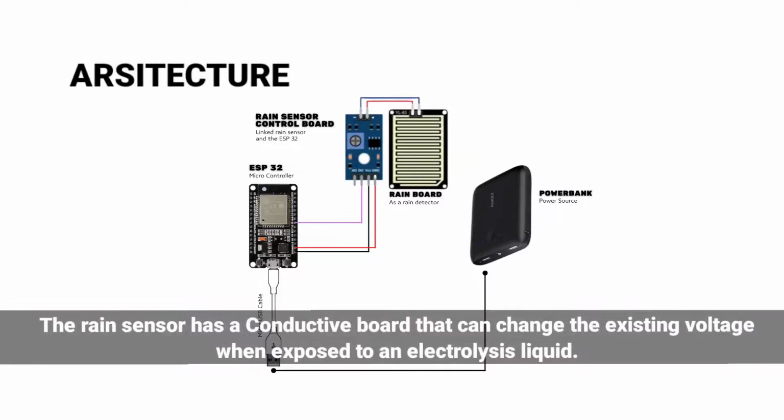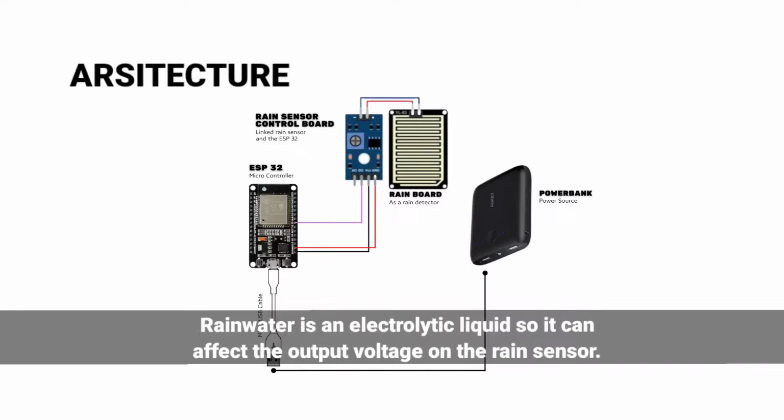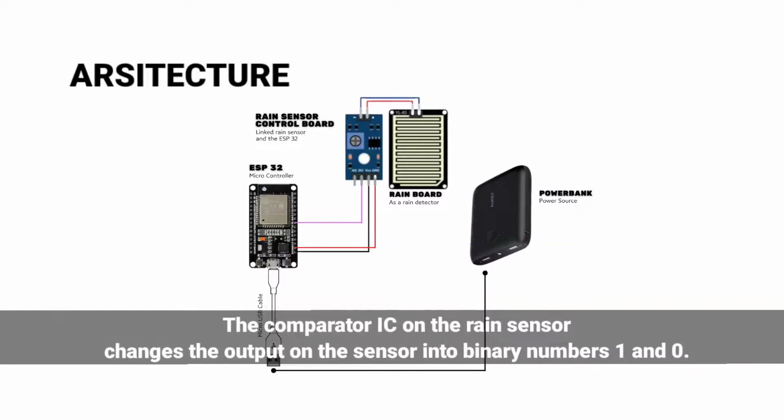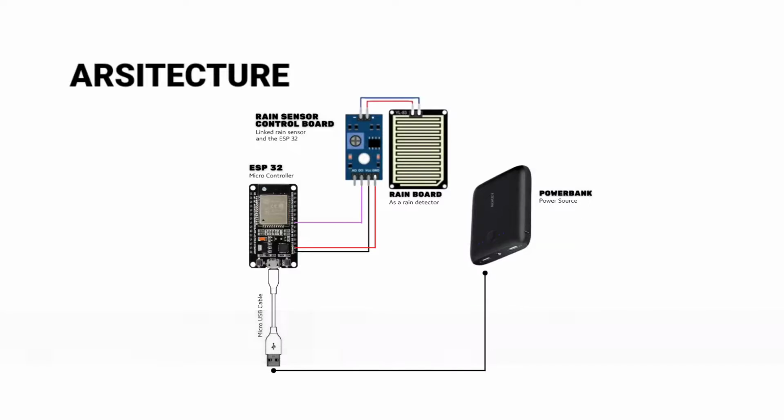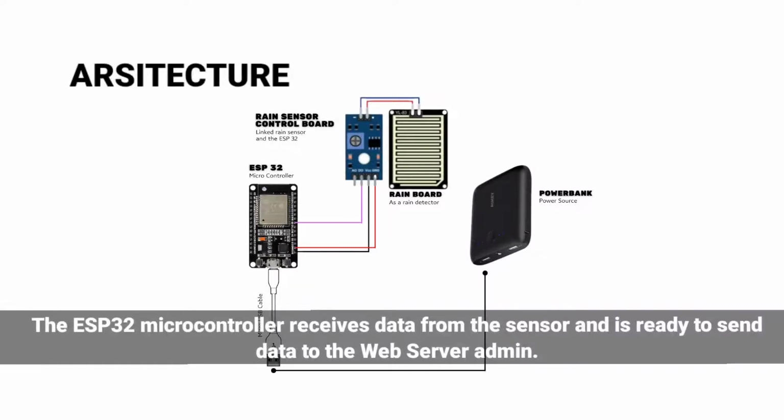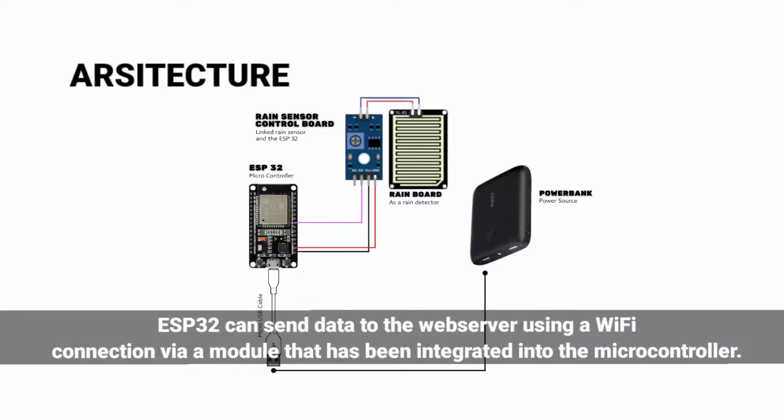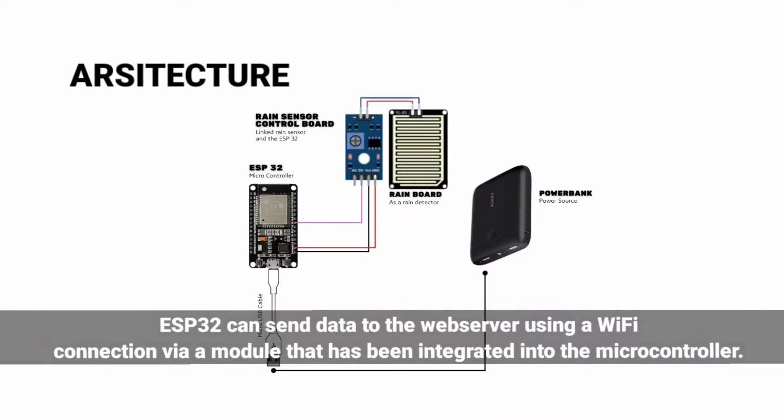Rainwater is an electrolytic liquid, so it can affect the output voltage on the rain sensor. The comparator IC on the rain sensor changes the output of the sensor into binary numbers 1 and 0. The ESP32 microcontroller receives data from the sensor and is ready to send data to the web server admin. ESP32 can send data to the web server using a Wi-Fi connection via a module that has been integrated into the microcontroller.